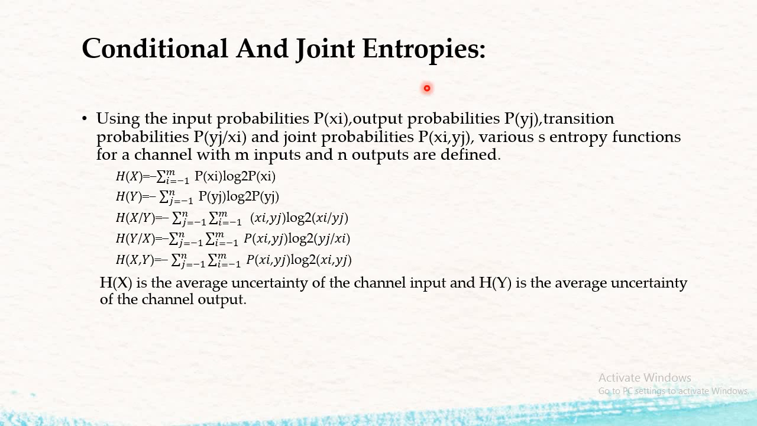Next are the conditional and joint entropies. Using the input probabilities P(xi) and output probabilities P(yj), where P(xi) is the probability of the input signal and P(yj) is the probability of the output signal, the transition probability is P(yj given xi), and the joint probability is P(xi, yj). So the transition probability is a division and the joint probability is a multiplication.